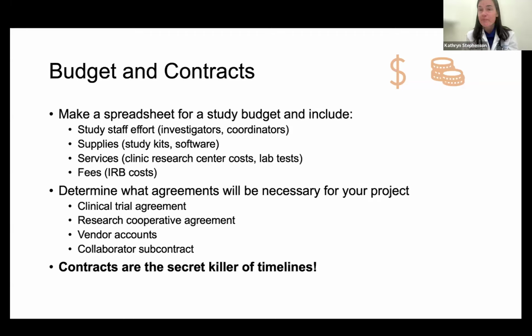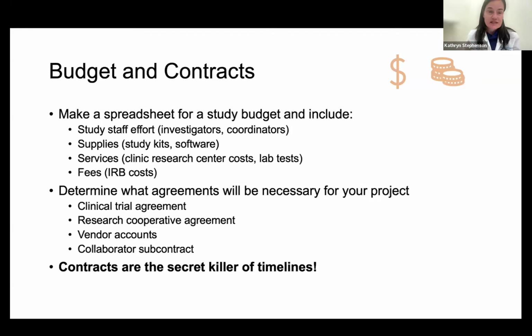The services, like if you have a phlebotomy service that you need to engage. Often we send out lab tests, even a CBC, and you're going to have to pay for that CBC. And then fees, a lot of IRBs and others have fees that they charge. So you need to make a spreadsheet and it has to add up within your budget, within your funding.